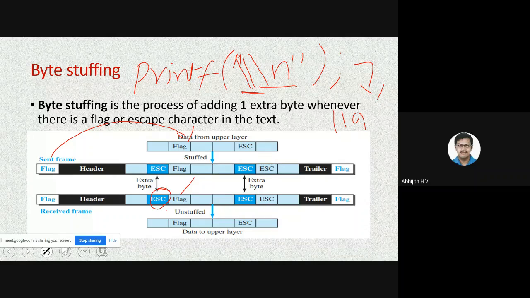The same way here, even if the escape character is part of the data, I will add one more escape. If the same thing appears two times, one escape character will be considered data and the other will be ignored. Now the receiver will remove these extra bytes and consider only the data. So the flag and this escape will be considered regular data only. We call this process byte stuffing.